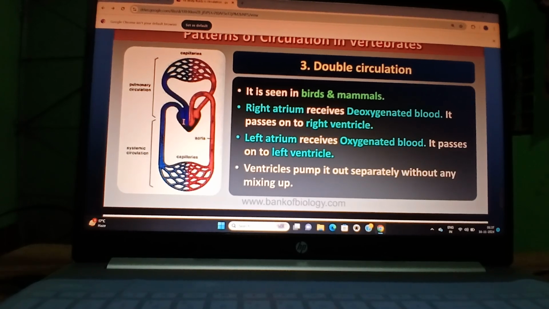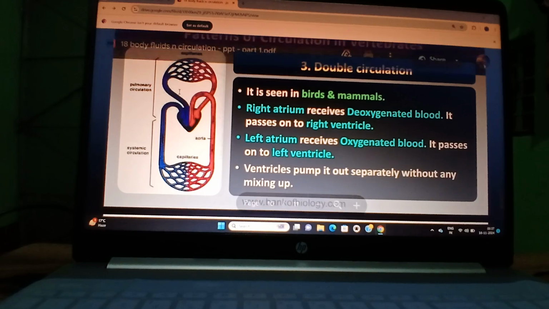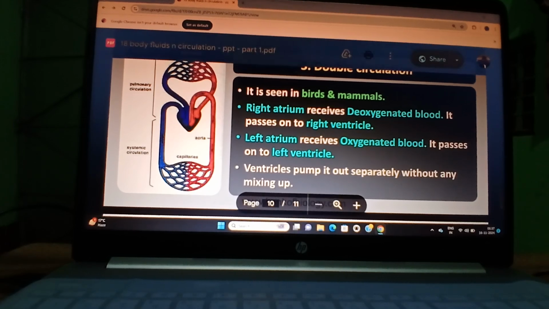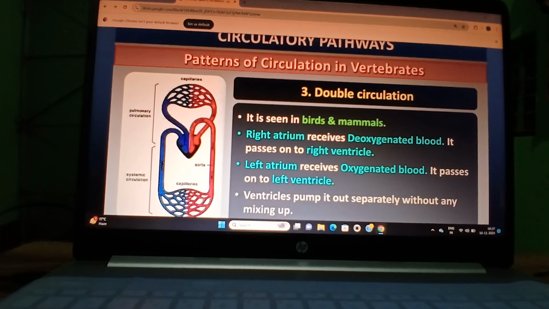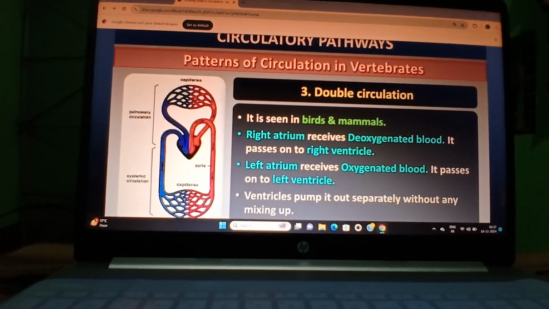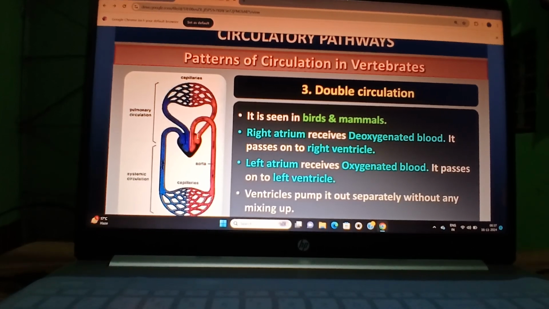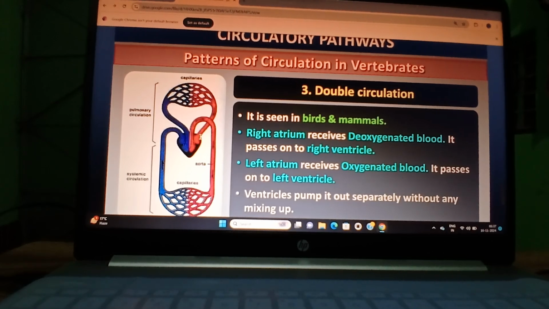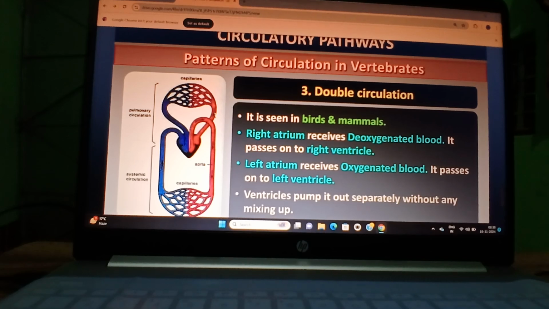This deoxygenated blood goes to the lungs through the pulmonary artery, and at the site of alveoli there is a capillary. So here gaseous exchange takes place, that is the site for gaseous exchange, and after that purified blood comes back to the heart. In which chamber? This is the left atrium, through the pulmonary vein.